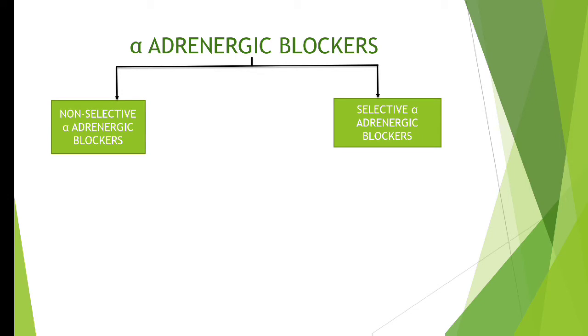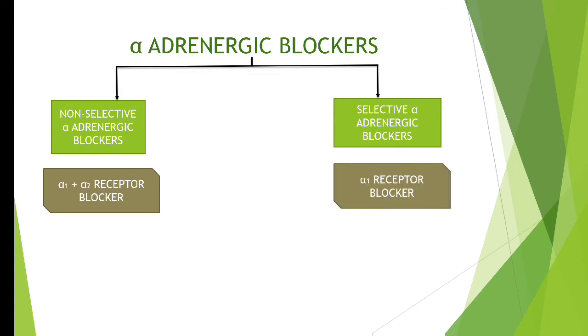Non-selective alpha adrenergic blockers are the agents that will block both alpha 1 as well as alpha 2 receptor. Whereas the selective blockers are the agents that will block only alpha 1 receptor. Because we don't have any usefulness from yohimbine, the selective alpha 2 receptor blocker, we will not discuss it.